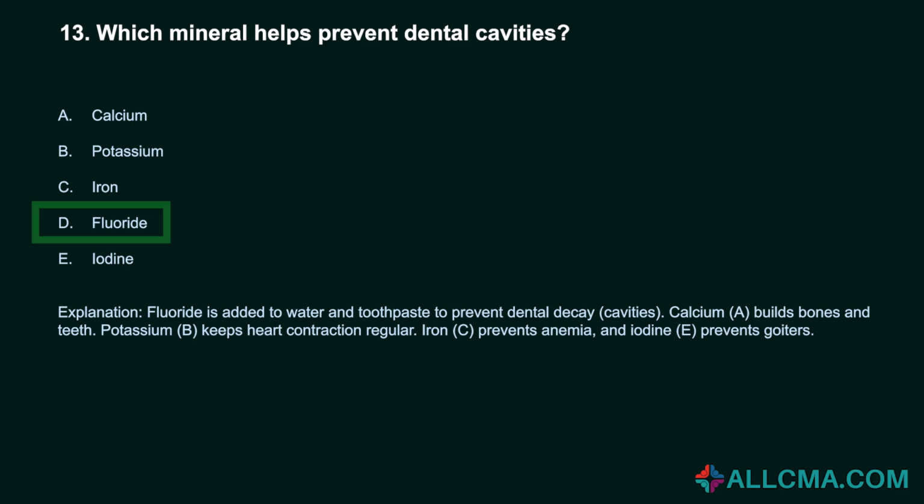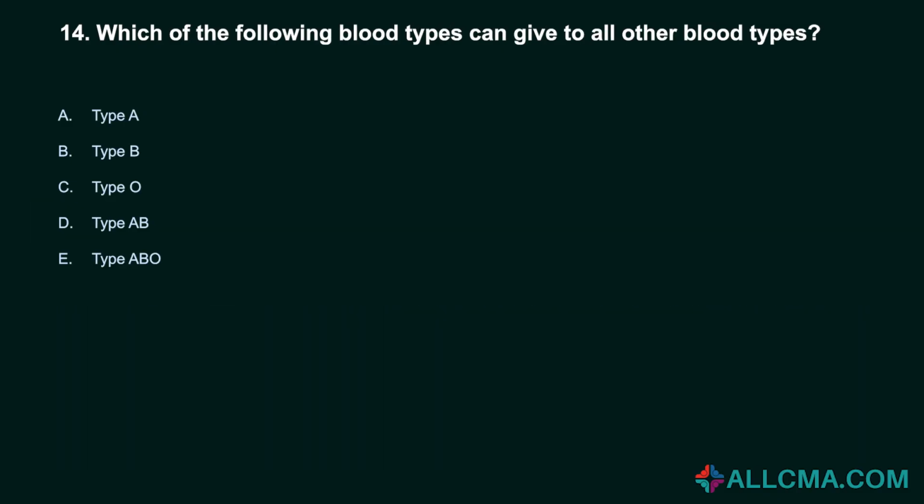Calcium, A, builds bones and teeth. Potassium, B, keeps heart contraction regular. Iron, C, prevents anemia, and iodine, E, prevents goiters.